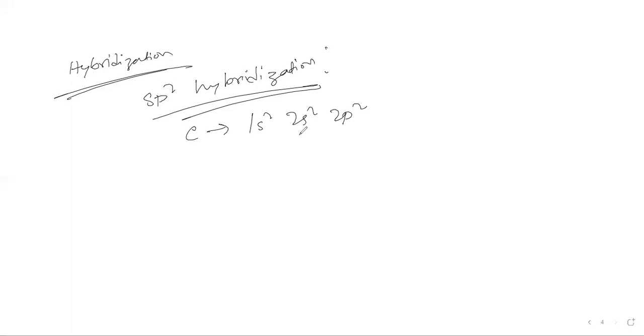Then the p subshell, the p orbitals, are only partially filled, because p can accommodate a maximum of 6 electrons, but only 2 are filled. Now we can perform a hybridization here.